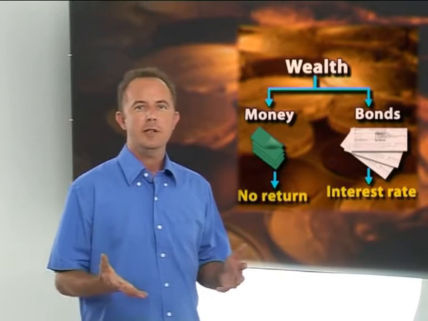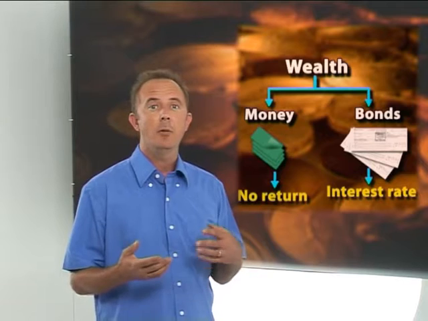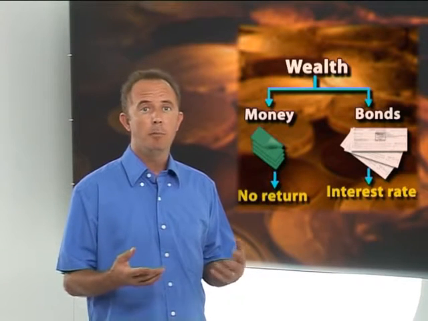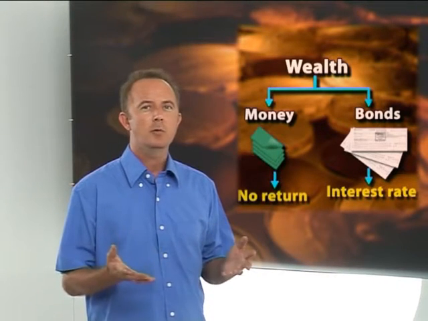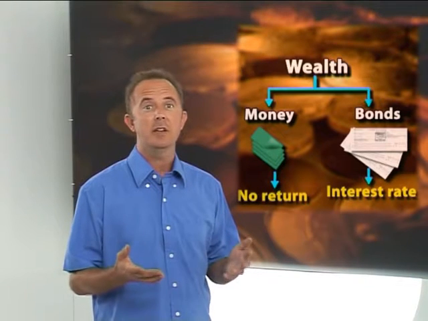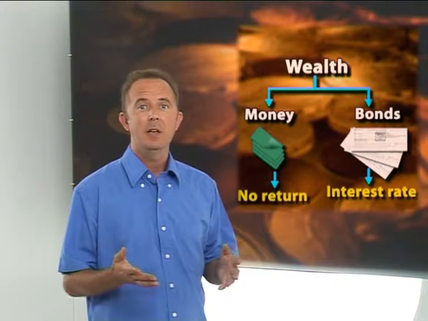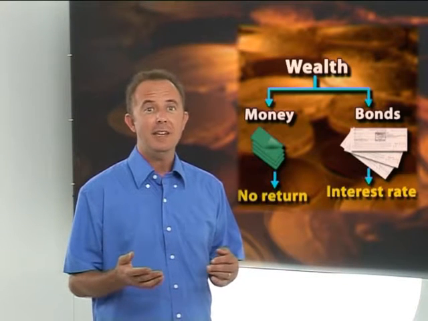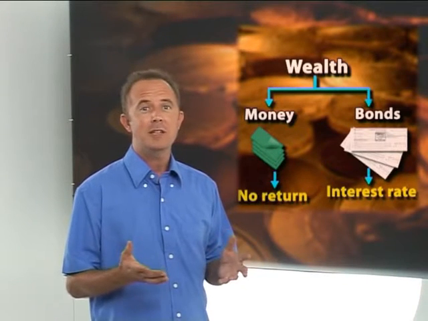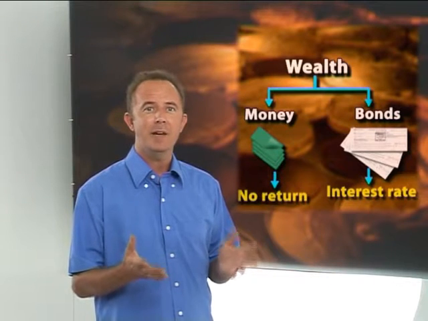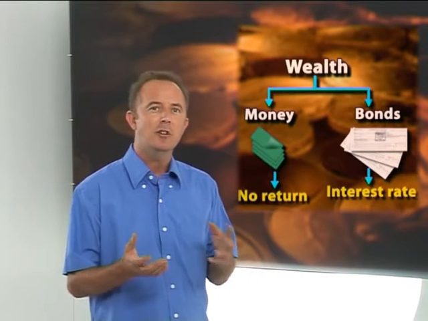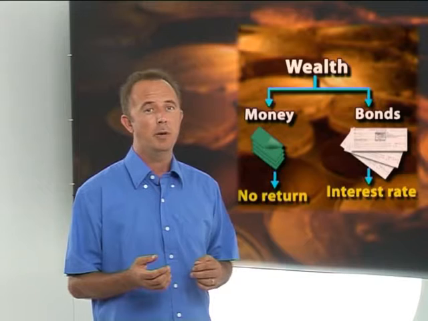People have a choice between holding their wealth in the form of money or bonds or both. When we say bonds, we mean any financial asset that earns interest. Bonds are less liquid than money, but the advantage is that they earn interest. And the opportunity cost of holding wealth in the form of money is therefore the interest that could have been earned by holding it in bonds.